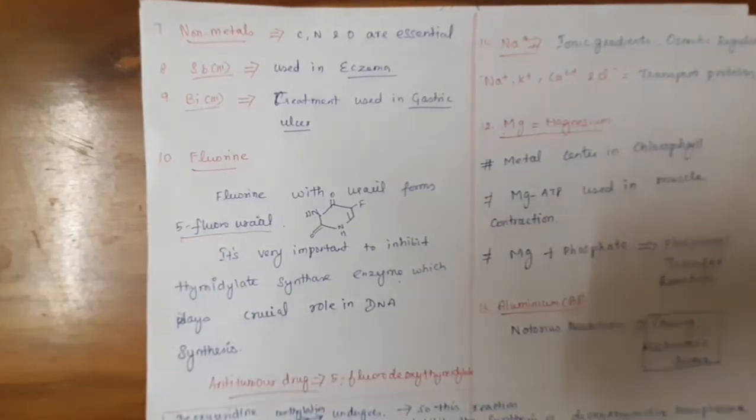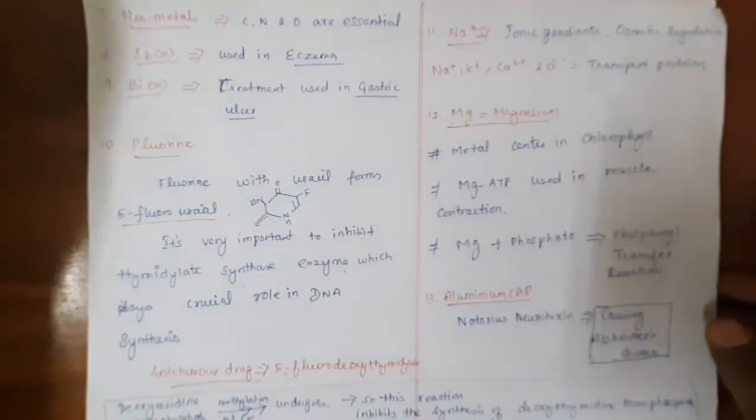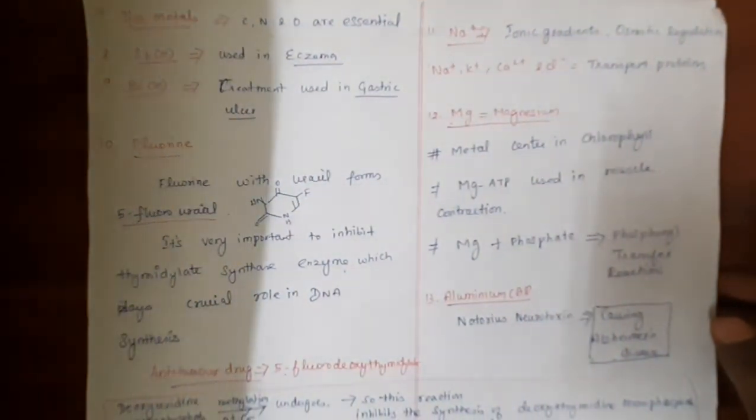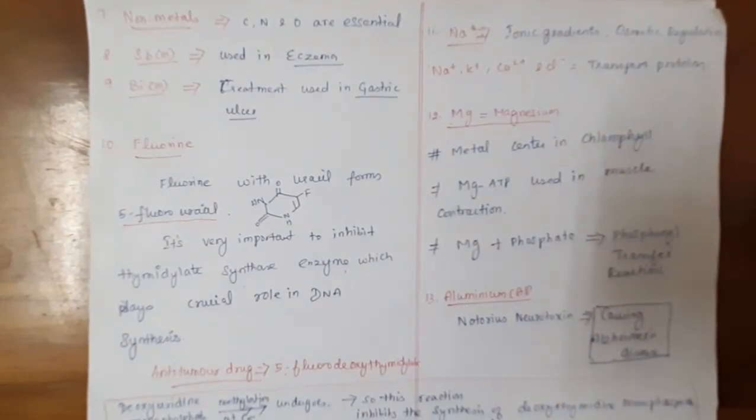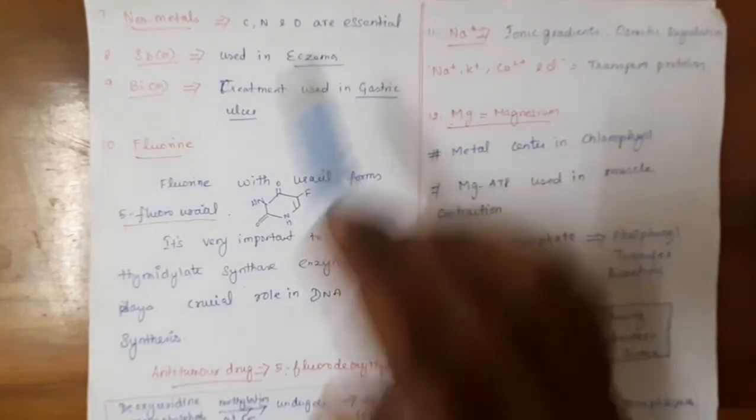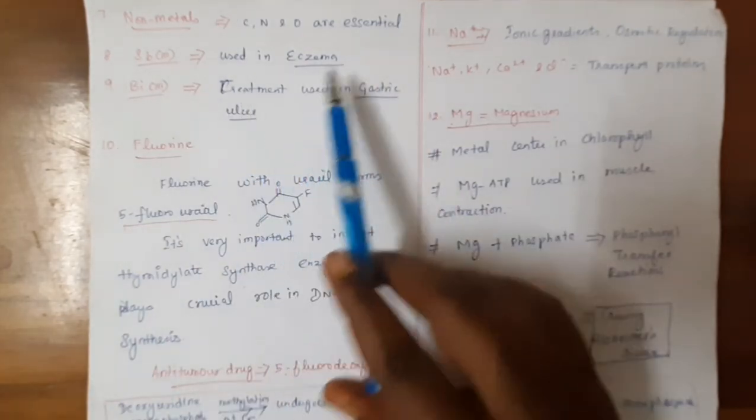Next, if you see non-metals, that is carbon, nitrogen and oxygen, they are very essential.